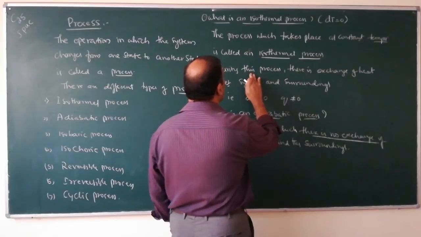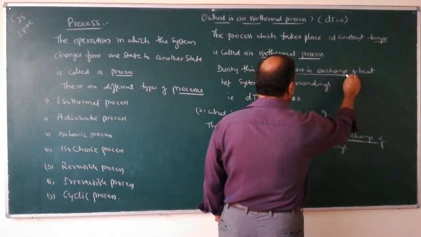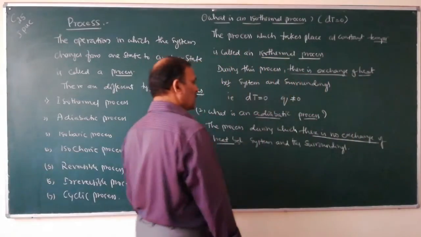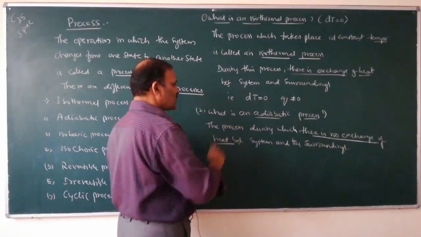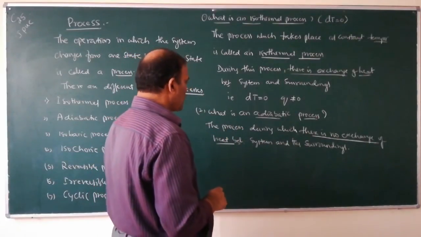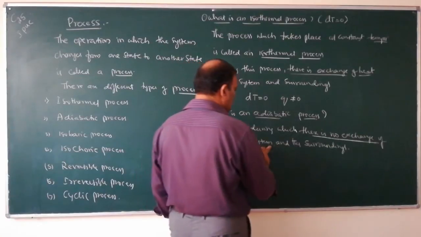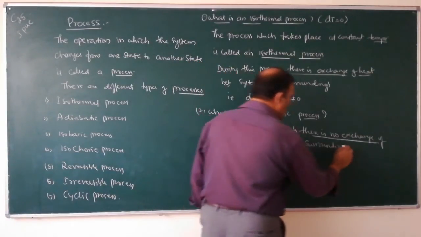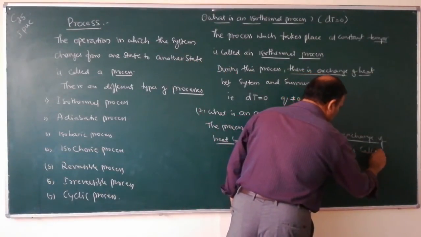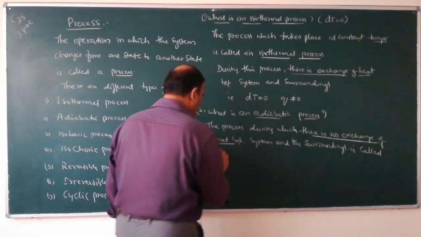In isothermal process, there is exchange of heat between system and surroundings. The process during which there is no exchange of heat between system and the surroundings is called an adiabatic process.